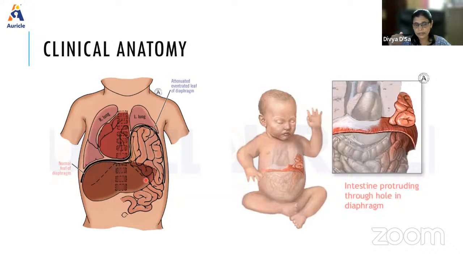When that part does not arise, there will be a large gap, and structures can penetrate and reach the thoracic cavity. That is called Bochdalek hernia. It is usually seen more commonly on the left side.